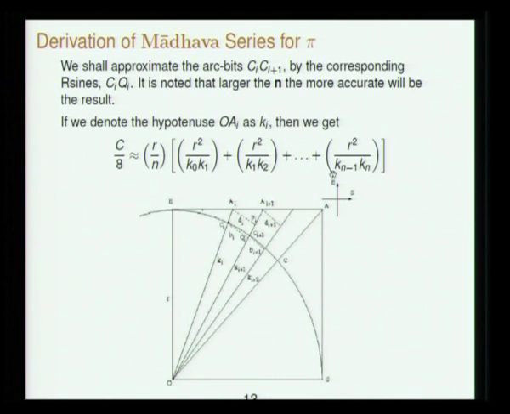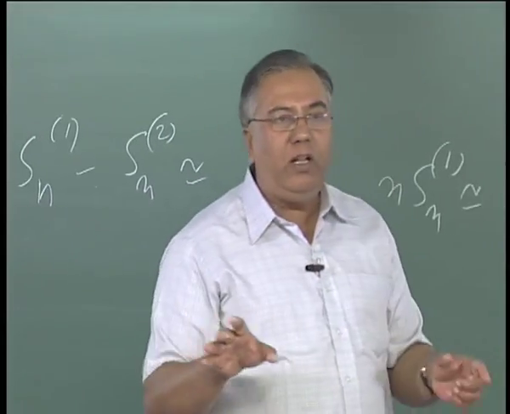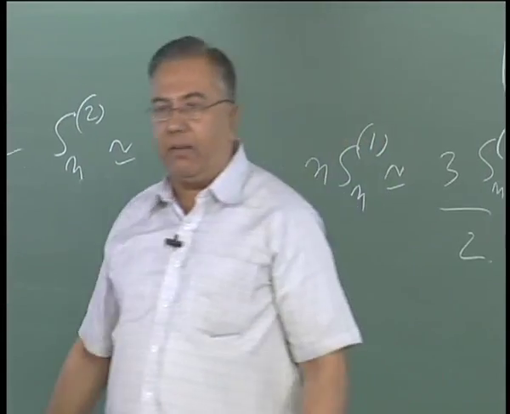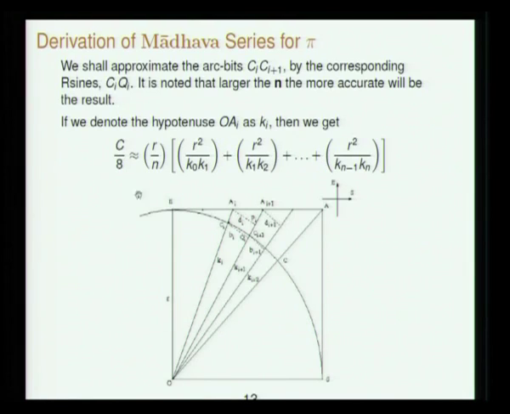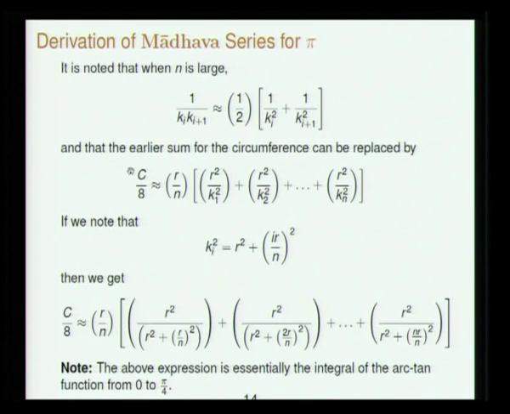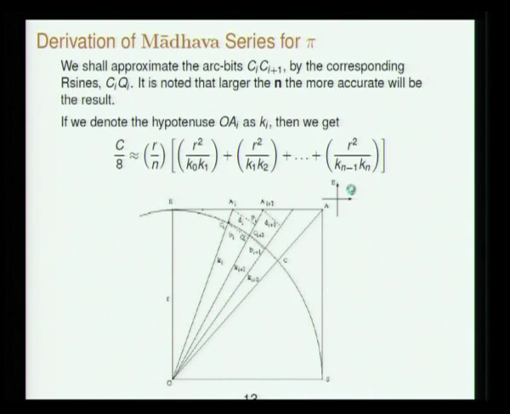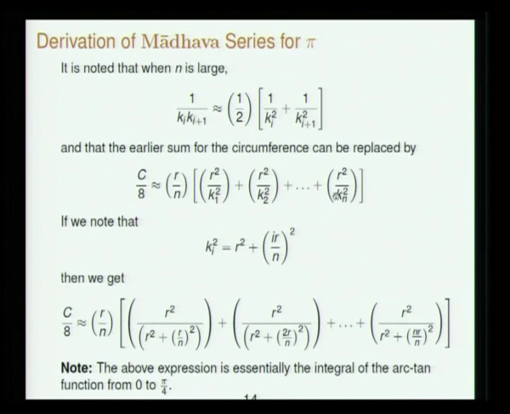So you have converted the arc of a circle into a beautiful, in the limit of course of large n, algebraic expression. Now you are going to play with this only. Geometry is over. C by 8 goes like r by n into r squared by k naught kn, r squared by k1 k2, r squared by kn minus 1 kn. Ki's are these Karnas OAI plus 1. So next, when n is very large, these Ki's are very close by, this is argued out also, and so the earlier sum is replaced by this sum, and actually their difference is shown to be negligible when n is fairly large.